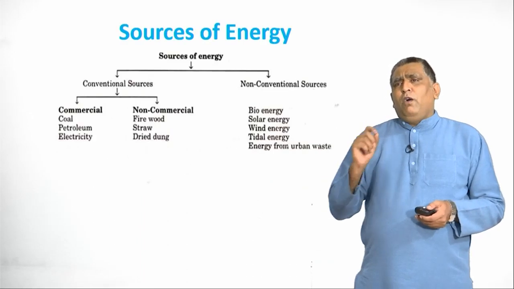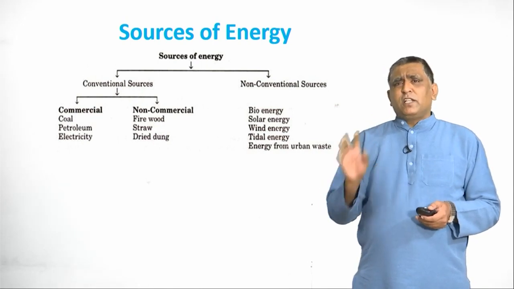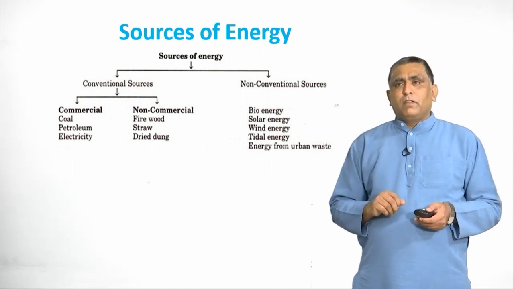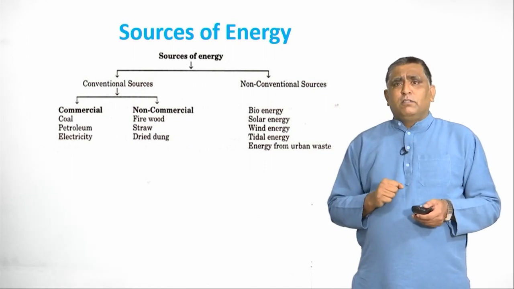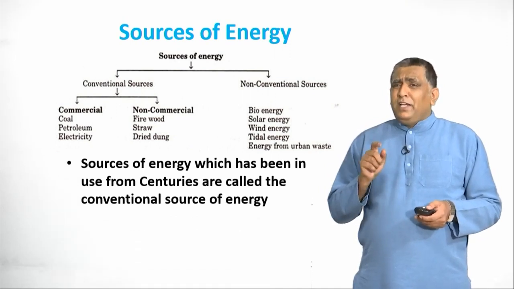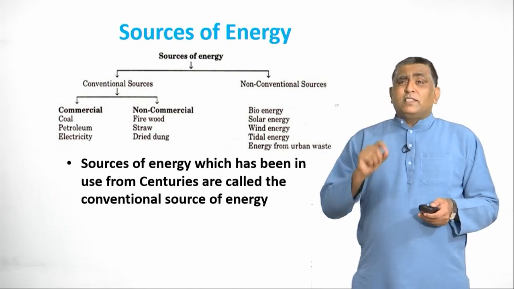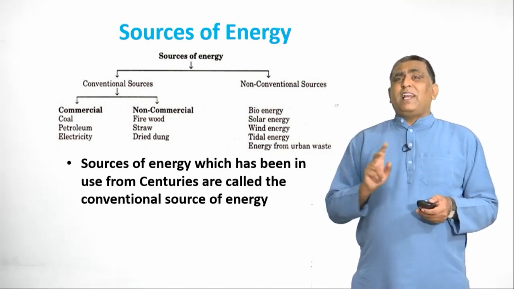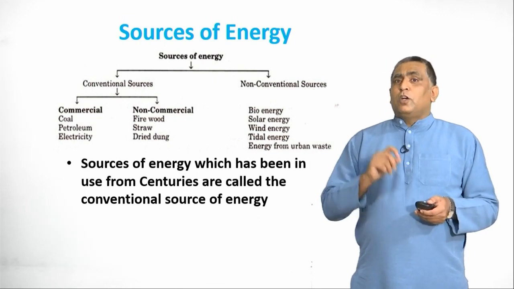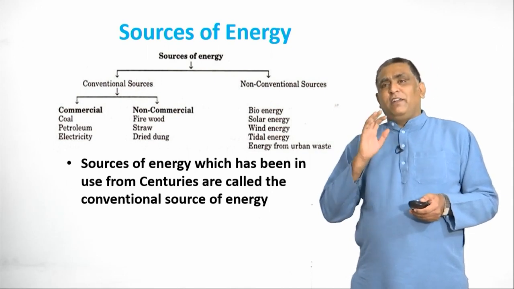So how are these sources of energy broadly classified? We classify the sources of energy into conventional sources of energy and non-conventional sources of energy. So the question comes to our mind, what are conventional sources of energy? Sources of energy which have been in use for centuries are called conventional sources of energy. These are broadly classified into 2 groups, commercial and non-commercial. Commercial is coal, petroleum and electricity. Non-commercial is firewood, straw and dry dung.